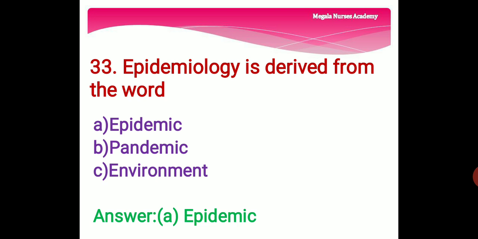Third question. Epidemiology is derived from the word option A, epidemic, option B, pandemic, option C, environment. The right answer is option A, epidemic. Epidemiology is derived from the word epidemic.